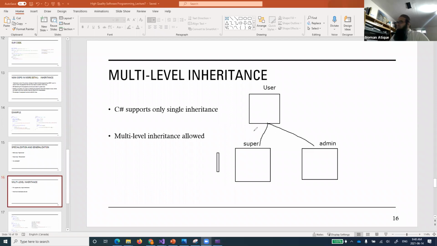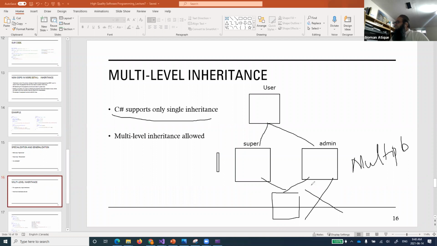Okay. So one class can be used to create multiple classes. Single inheritance, right? C# supports single inheritance. What does that mean? It cannot happen that super and admin combine together to create a new class. This is not allowed. This is not called single inheritance; this is typically called multiple inheritance.